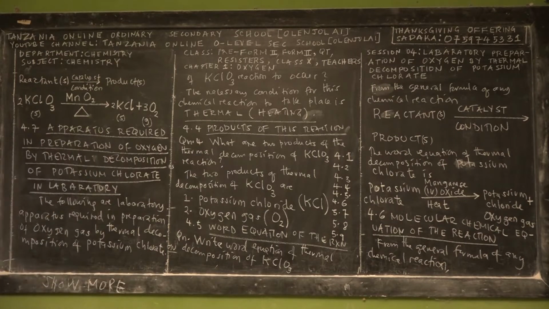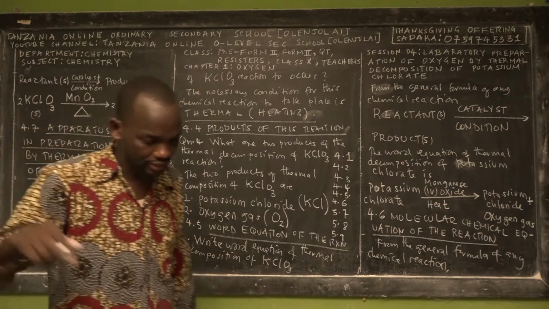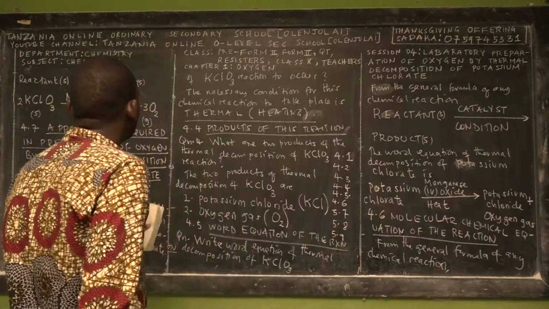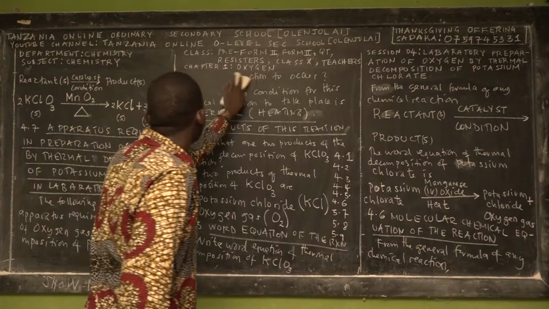So the following are the laboratory apparatus required in preparation of oxygen gas by thermal decomposition of potassium chlorate. Wow.